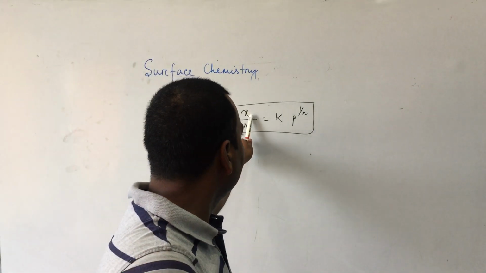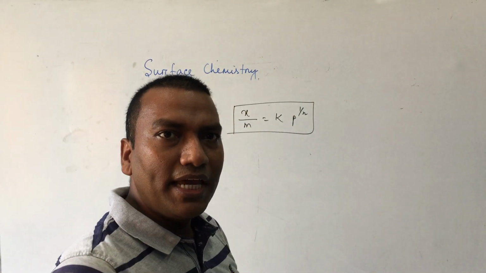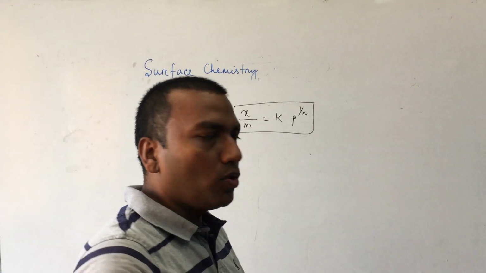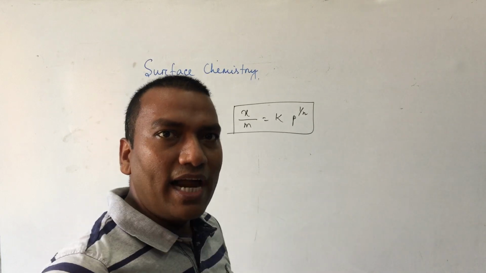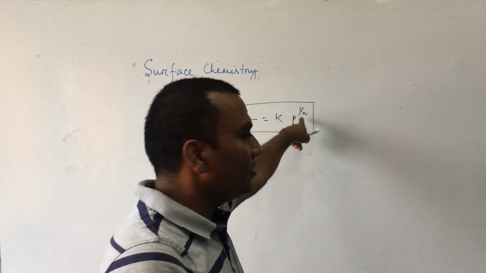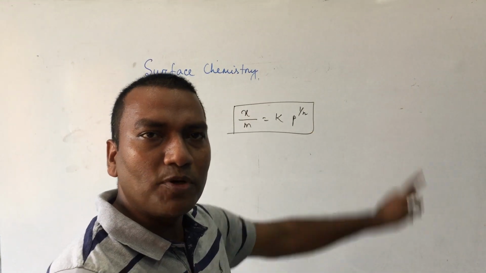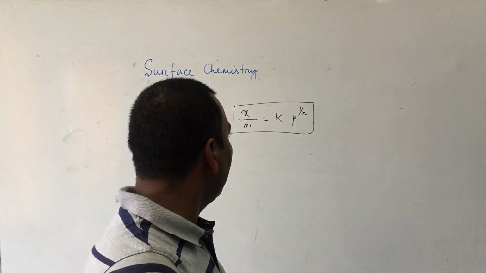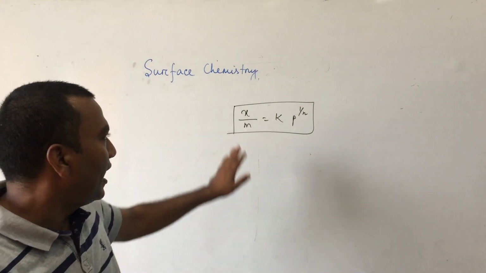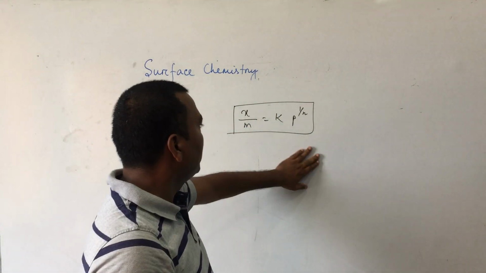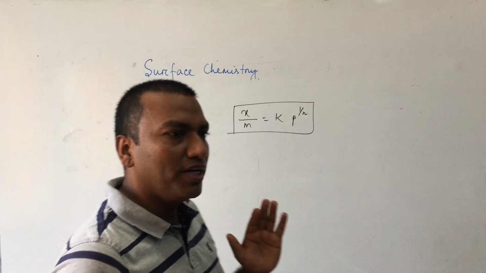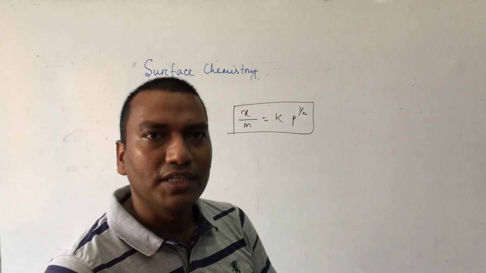What is x? x is the amount of gas adsorbed. What is m? m is the total mass of the adsorbent. k is a constant, p is pressure, and n is also a constant at a particular temperature. So x by m is called the rate of adsorption. The rate of adsorption is proportional to pressure to the power 1 by n. So this is an empirical relation.